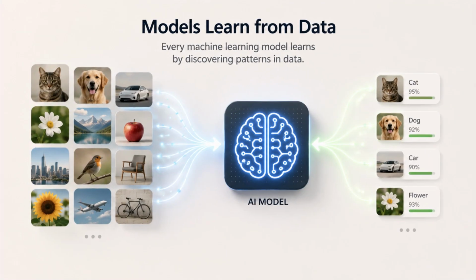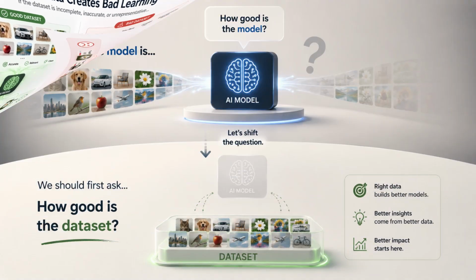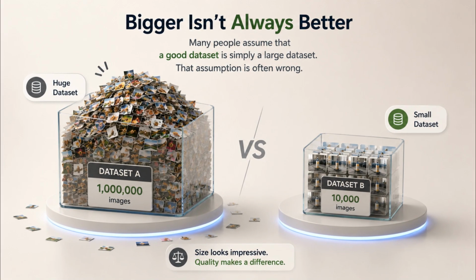Every machine learning model learns by discovering patterns in data. If the dataset is incomplete, inaccurate, or unrepresentative of the real world, even the most sophisticated model has limited opportunity to learn the right patterns. In other words, before asking how good the model is, we should first ask, how good is the dataset? Many people assume that a good dataset is simply a large dataset. That assumption is often wrong.